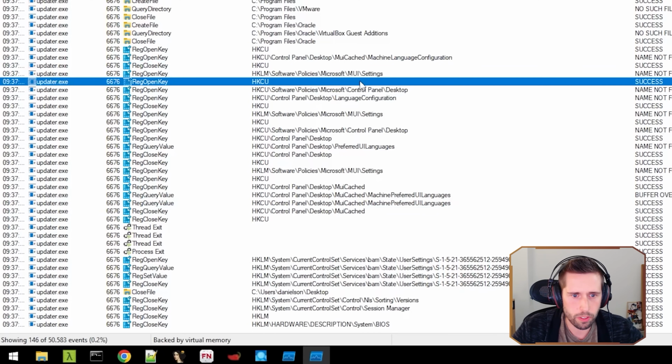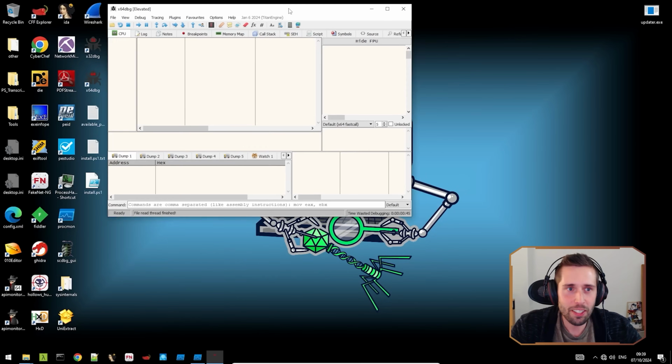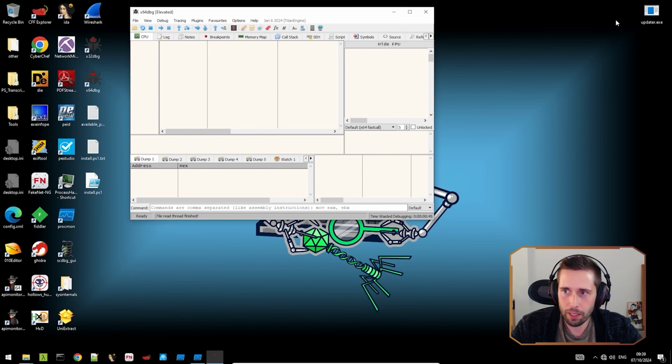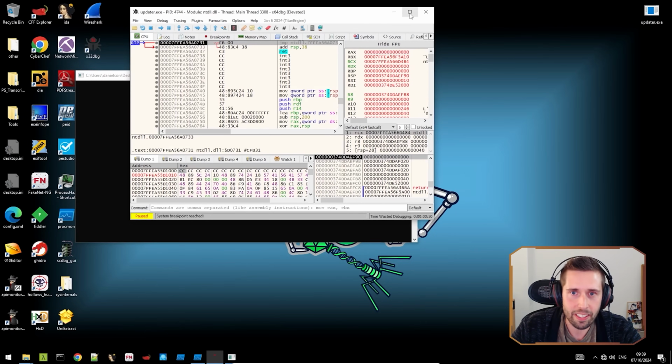But we're actually going to switch to a different tool to do this, and we're going to go to the tool called x64 debug. So this tool looks scary, but it's easy to get the hang of once you start working with it. But I'm going to actually close that down. I'm going to open it up by just dragging the icon of the malware to the x64 debug application. All right, and here we are.